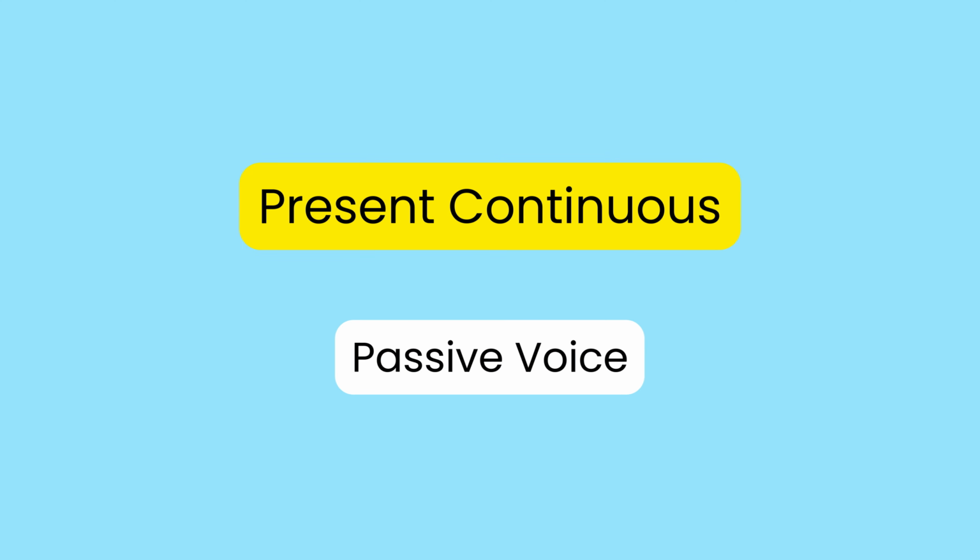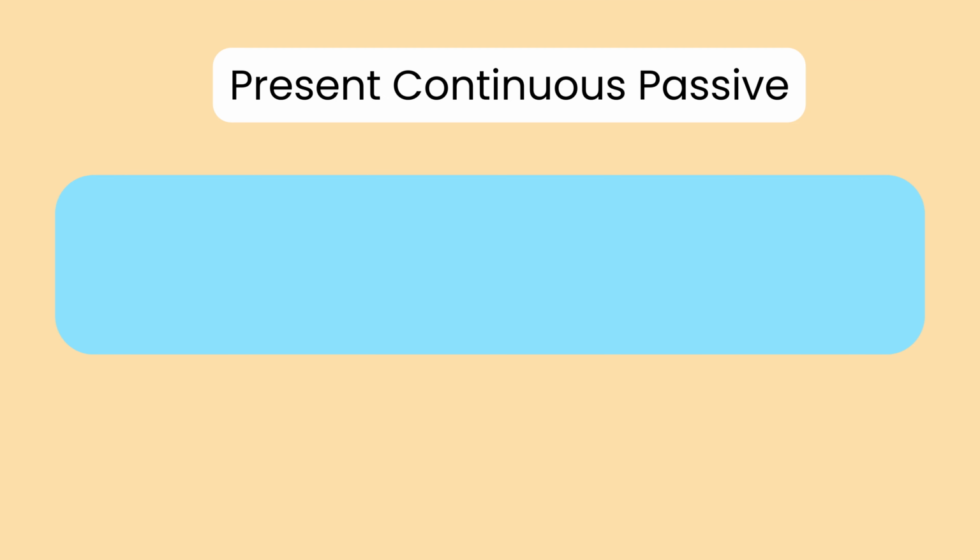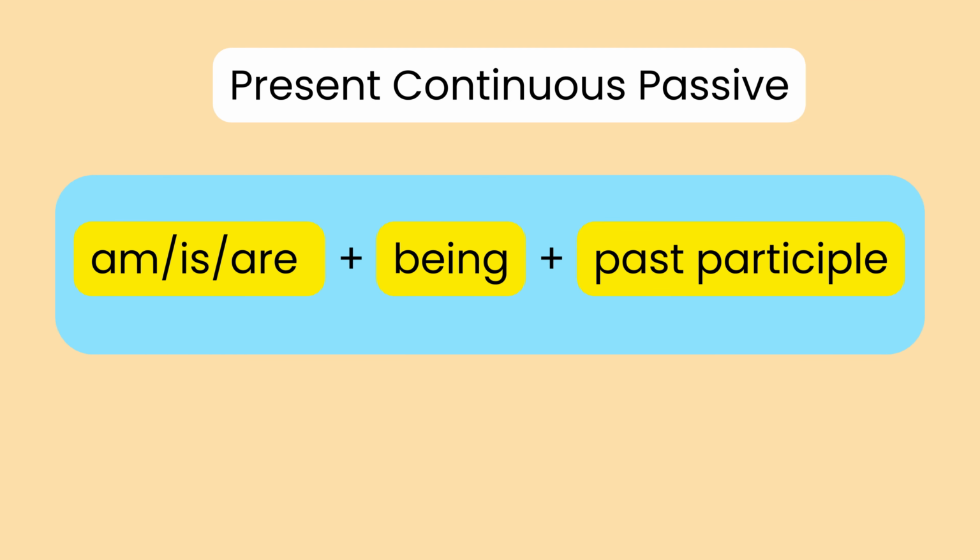Next, let's move on to the present continuous passive. The structure is am, is, are, plus being, plus past participle. We use this tense when describing actions happening right now. For example, the room is being cleaned at the moment.